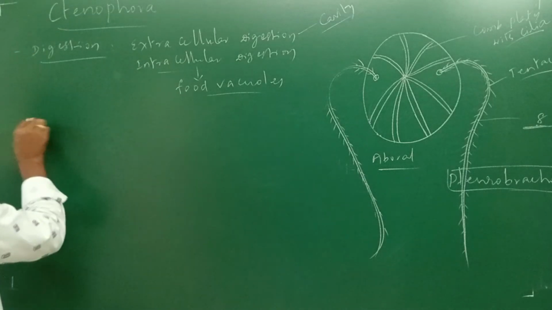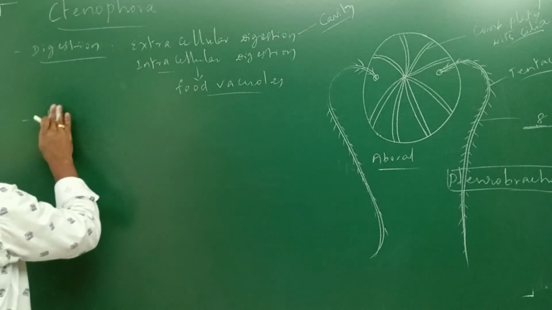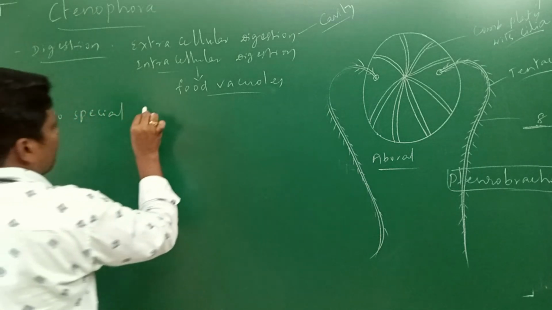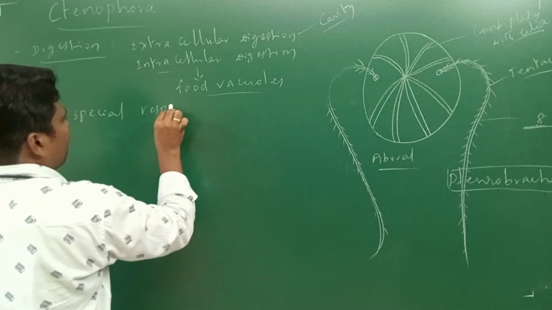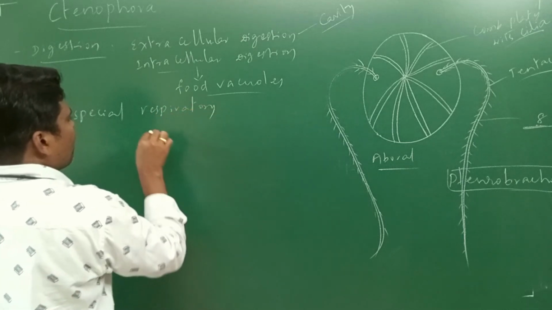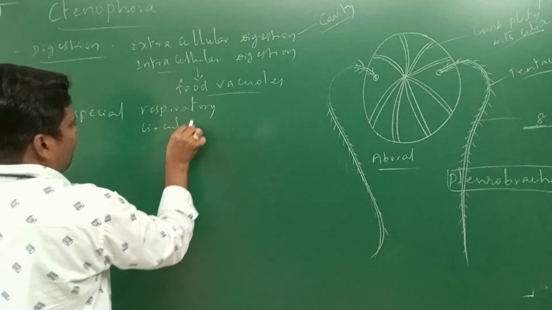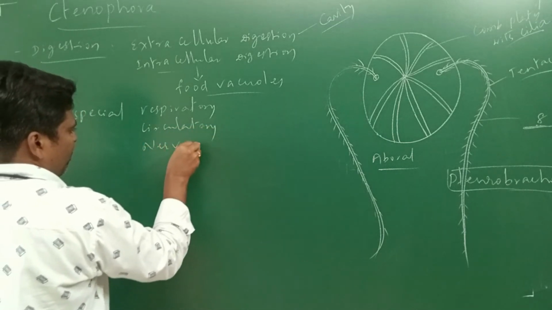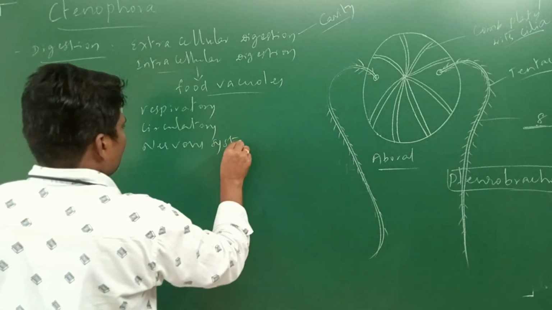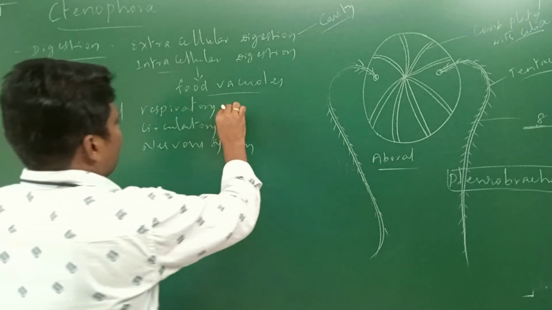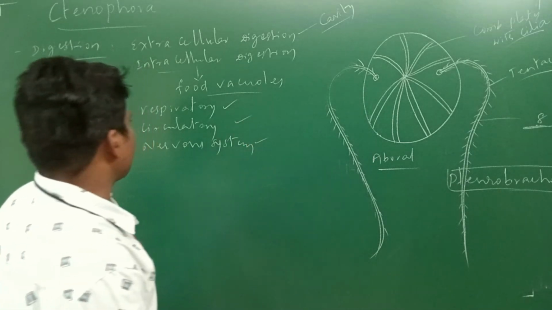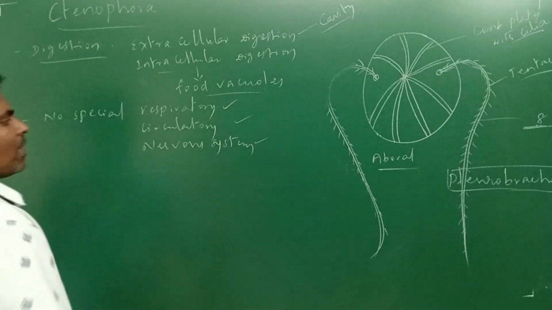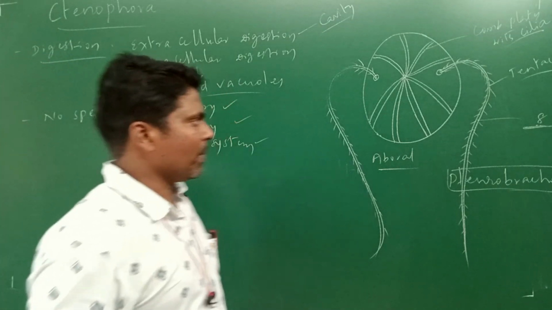Next, in these organisms there is no special respiratory, circulatory and nervous system. There are no special systems present in these organisms. And a skeleton is also not present.